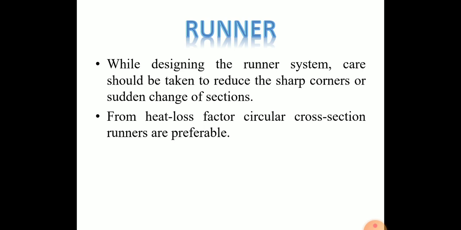Next is runner. While designing the runner system, care should be taken to reduce sharp corners or sudden changes of section. From the heat loss factor, circular cross section runners are preferable. Also, the runner is generally cut in the cope and the gate in the drag to trap the slag. It is also good practice to have half of the runner in the cope and the rest in the drag, which effectively reduces the slag inclusion.